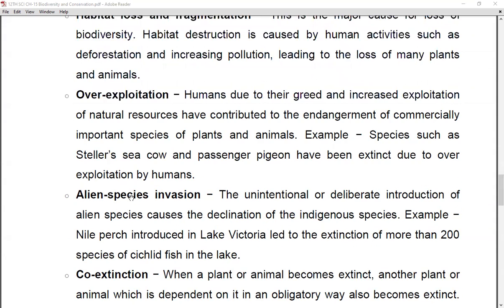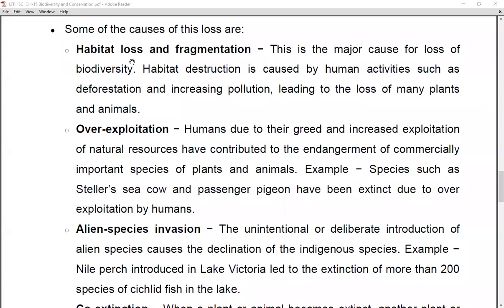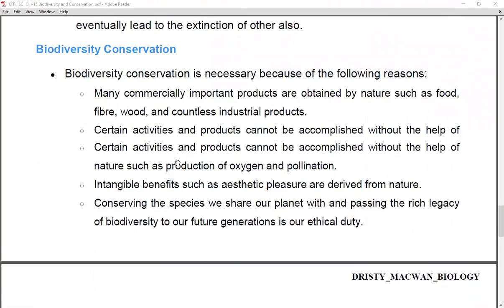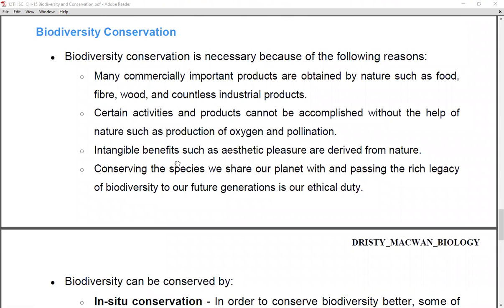So these are the four main causes. First is habitat loss and fragmentation. Second is overexploitation. Third is alien species invasion. And the fourth is co-extinction, right? So here we complete this topic, and now we are going to see the last topic of this chapter, biodiversity conservation, that is, how you can conserve the biodiversity.